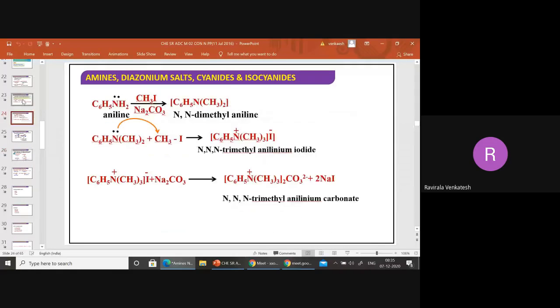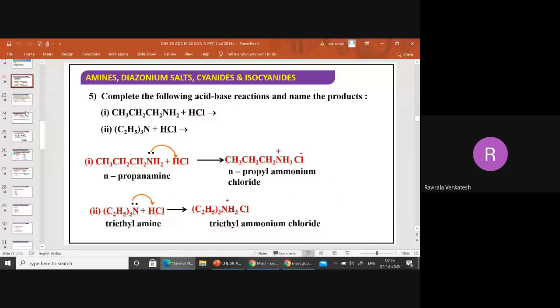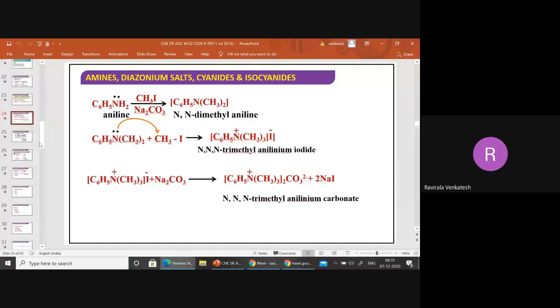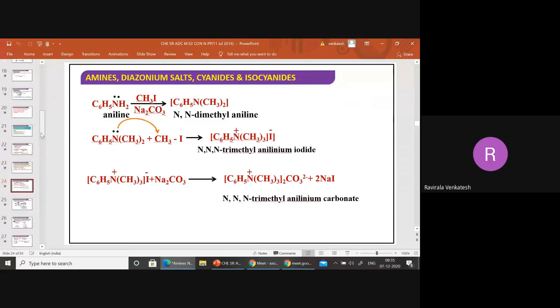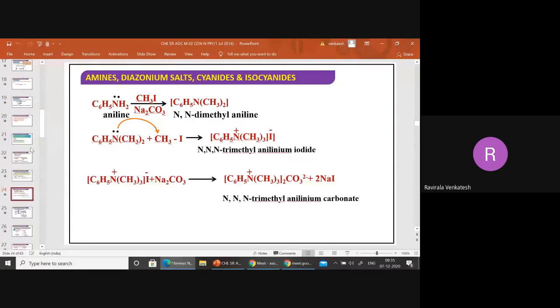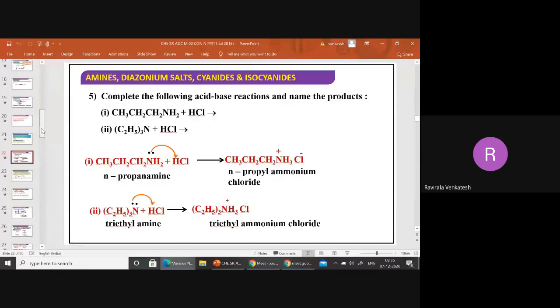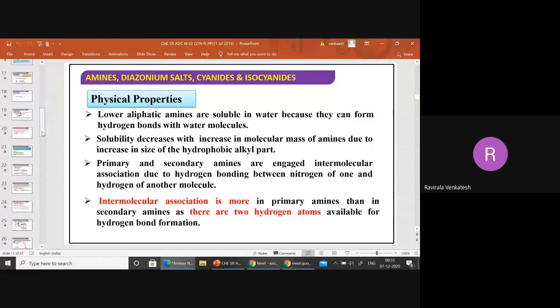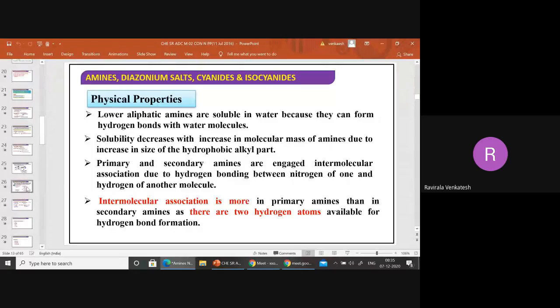Generally, you keep your textbook with you, and you see the slide also. The second time when you read the textbook, it will be easy for you. If I explain everything on the slide, when you read the textbook it will be difficult, especially for average students. They think the textbook is different and the slides are different. If I explain the textbook line by line, they think everything is correct, and when they read a second time, they think the same things are explained. That is for average students, and that is the reason I'm explaining the textbook.